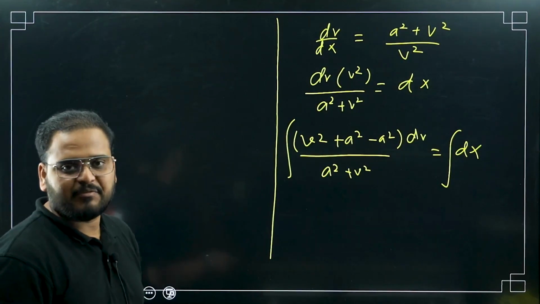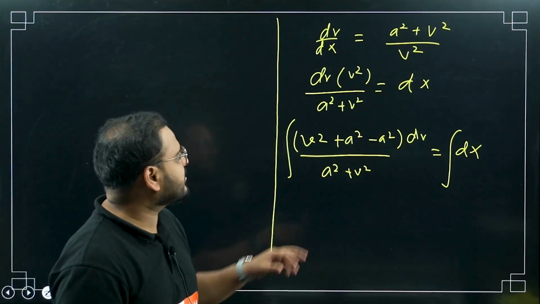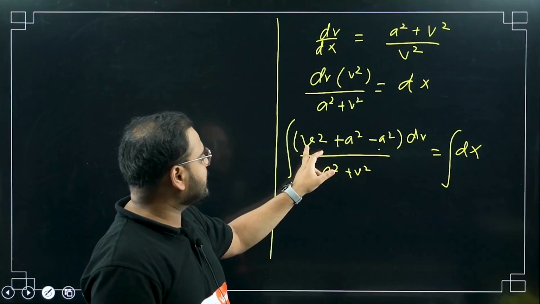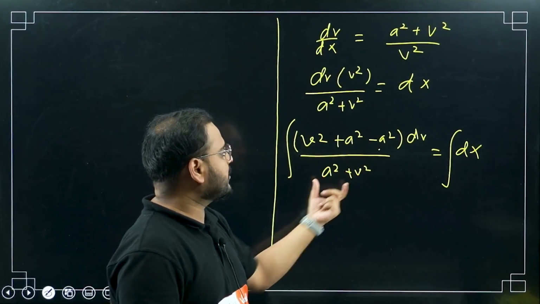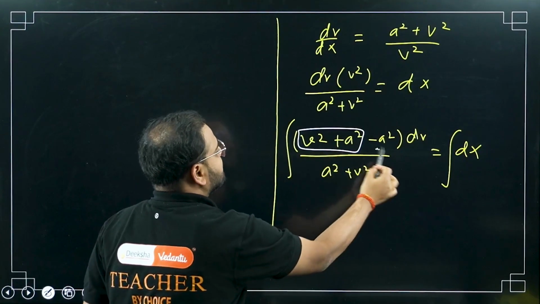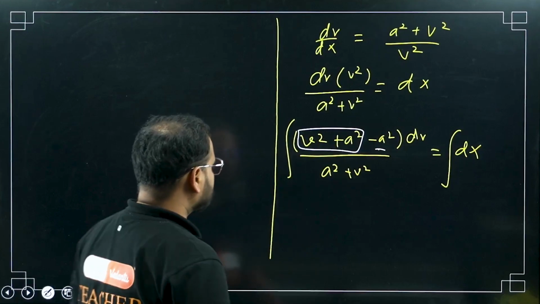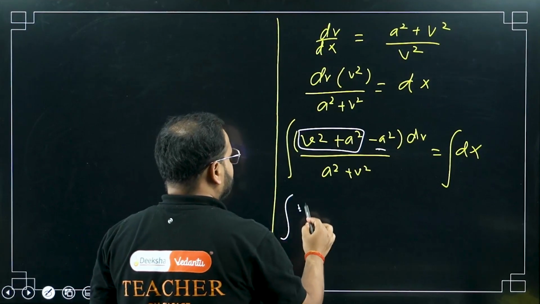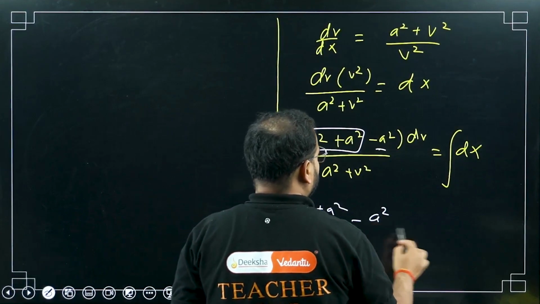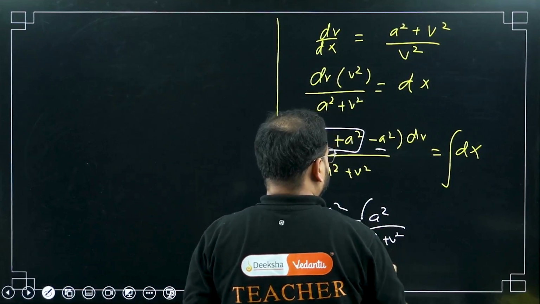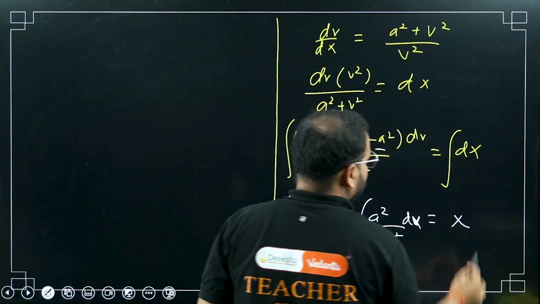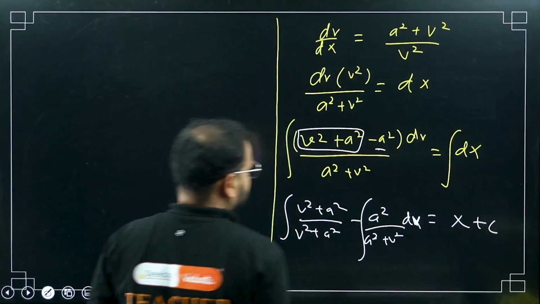I've used this type of trick on multiple occasions in integration. I've written v squared as v squared plus a squared minus a squared, so they cancel each other. Why have I done that? Because v squared is in the numerator, and a squared is also in the numerator. If I club them together, I get a separation over a minus sign. So it looks like this: integration of (v squared plus a squared) upon (v squared plus a squared) minus a squared upon (v squared plus a squared), dv, equals x plus c.